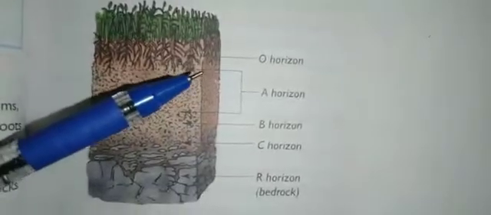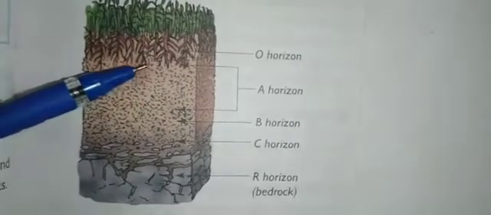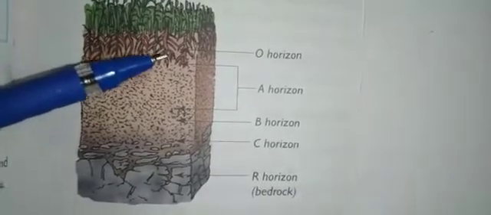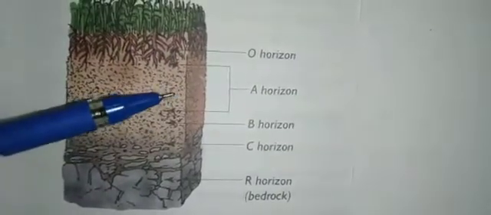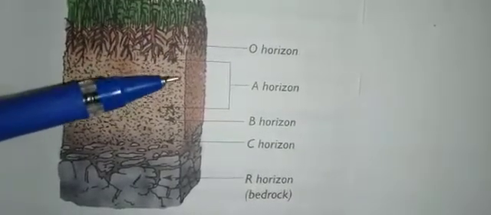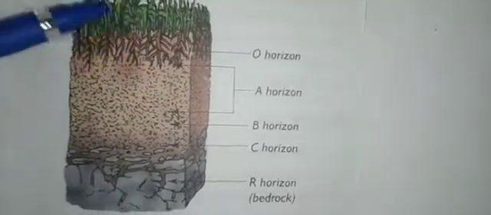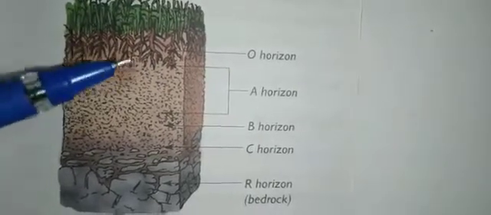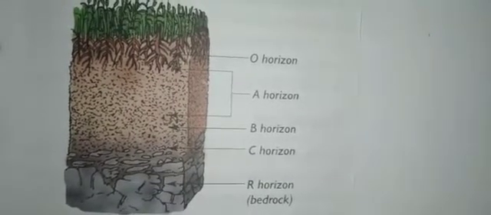Next comes the second layer, A horizon. A horizon is this dark color layer, and it is called top soil. It is found just below the O horizon. O horizon ಕೆಳಗಡೆ ಬರುತ್ತೆ, and it is rich in decomposed organic matter called humus. ಫಲವತ್ತತೆ ಜಾಸ್ತಿ ಇರುತ್ತೆ ಇಲ್ಲಿ, and this humus is formed by the decomposition of plants, plant parts, and dead and decayed animal remains. It is mixed with the soil and gives the soil a loose texture. ಸ್ವಲ್ಪ loose texture ಕೊಡುತ್ತೆ, that holds the water.